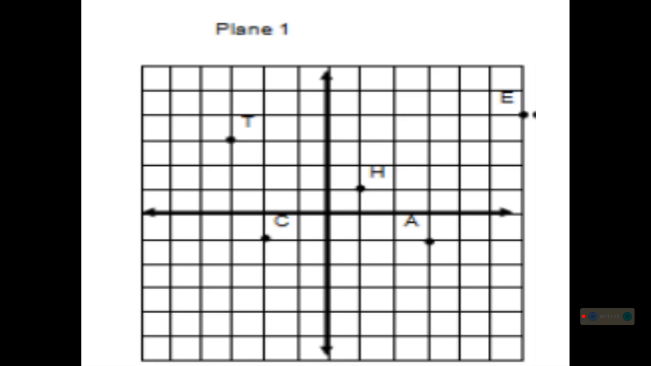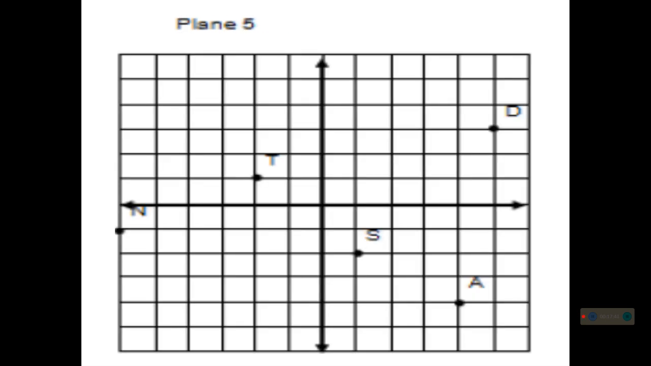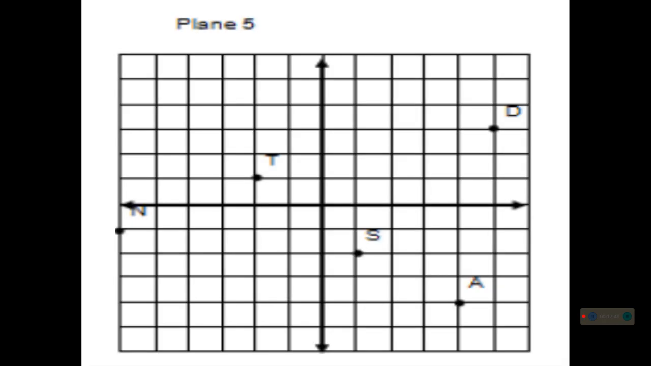Next, let us have these slides. I have here planes 1 to 5: plane 1, plane 2, plane 3, plane 4, and plane 5. I will give you time to answer those planes wherein you are going to give the names of the points, and then you are going to form a word and use that word in a sentence. You are going to use positive words, and use that in a sentence so that you can have additional points.